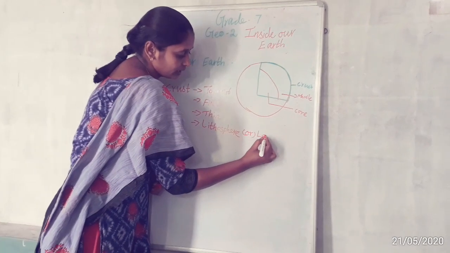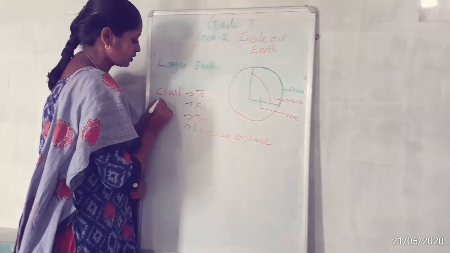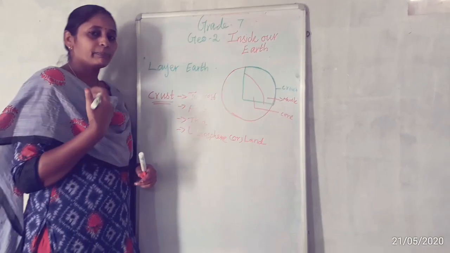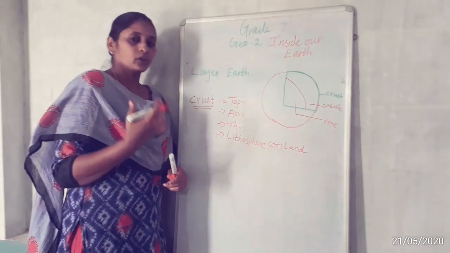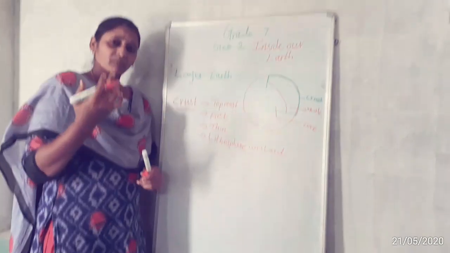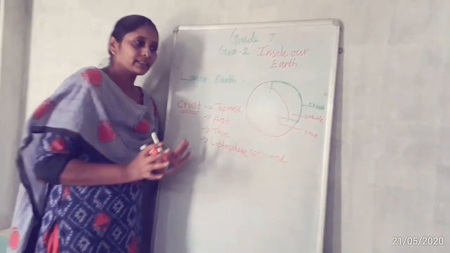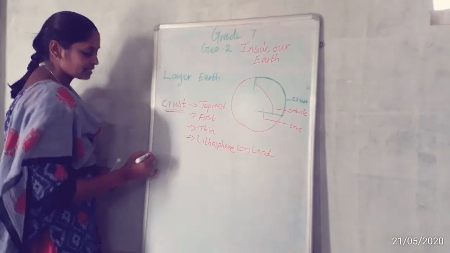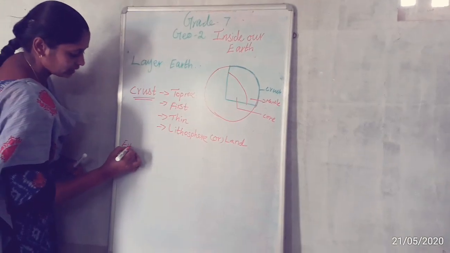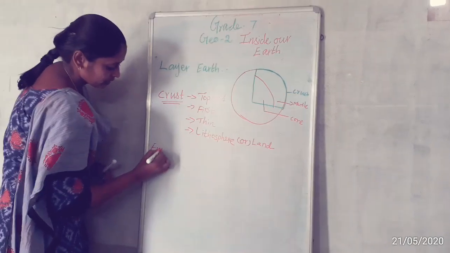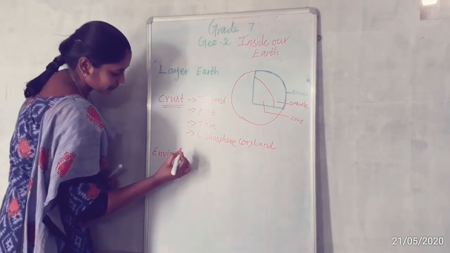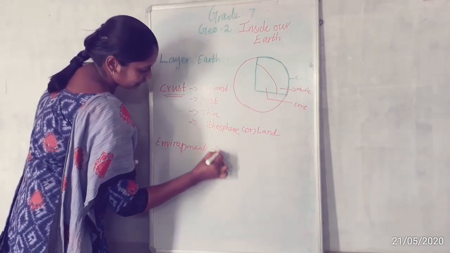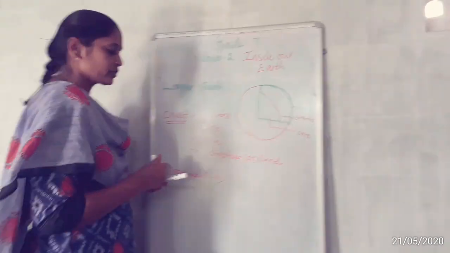In this crust part alone, we human beings, animals, plants, everything is present in the crust area. In the previous lesson, the environment lesson, you studied about the biosphere.